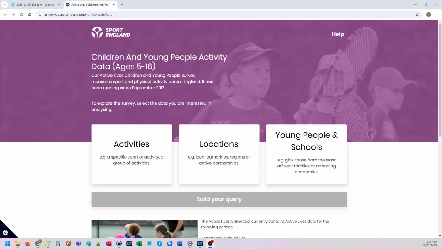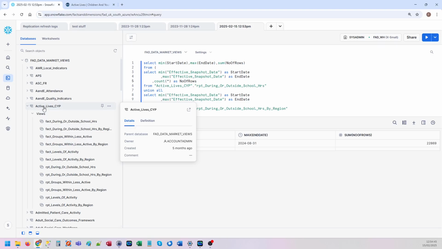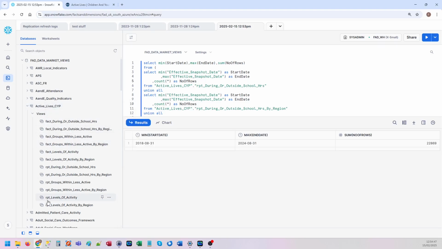In this one, I'm going to show you children and young people activity data from Sports England. Here is the schema, Active Lives CYP. I'm using Snowflake from now on because in Snowflake we're making report views which combine the fact tables and the organisation descriptions and geography descriptions.